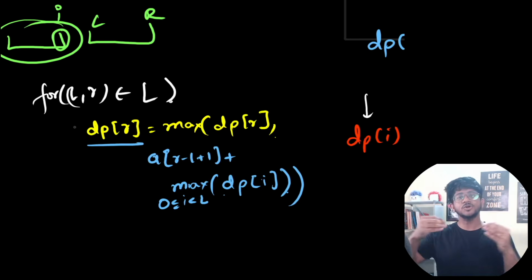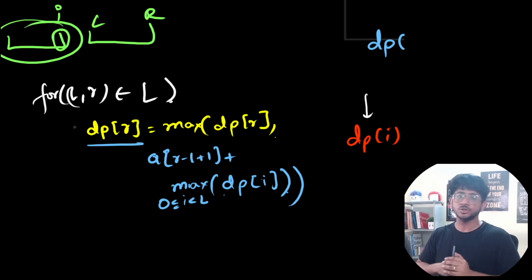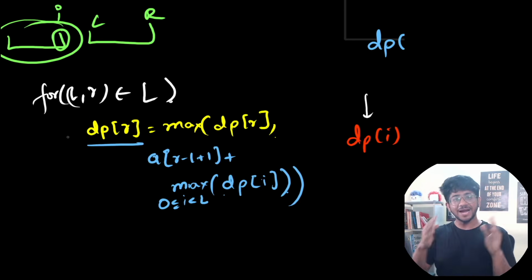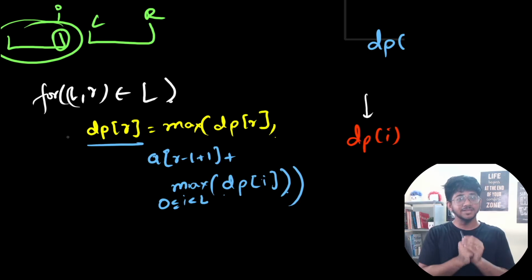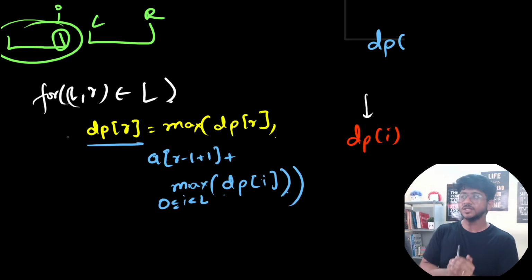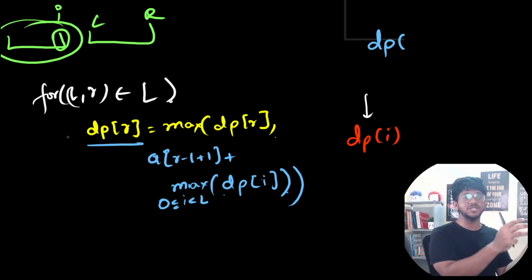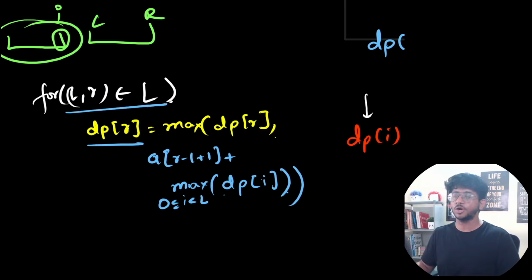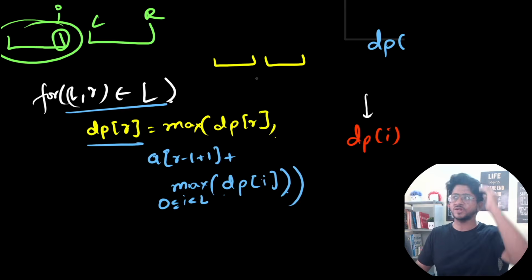Now note that since you're looping in the order of increasing lexicographical ordering, the DP at the current time only contains things that are of lesser lexicographical ordering. So you will never combine something with something previous that has a bigger lexicographical ordering. That's why we are using this ordering. There is one small caveat over here. You cannot even combine things which are of the same lexicographical ordering, right? If they have the same lexicographical ordering, you still don't want to combine things together.